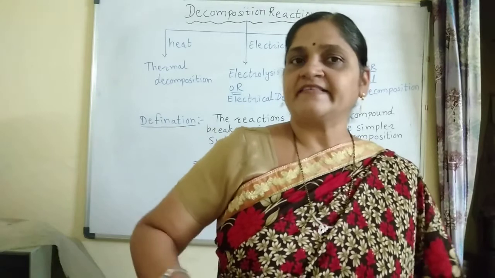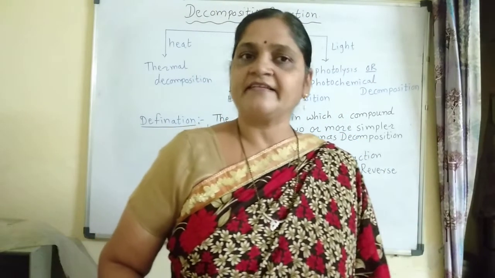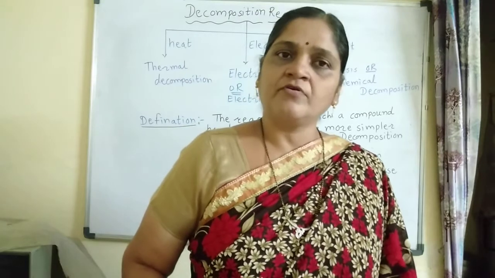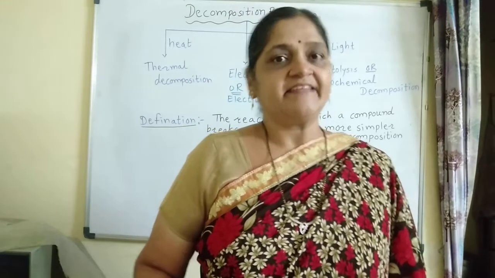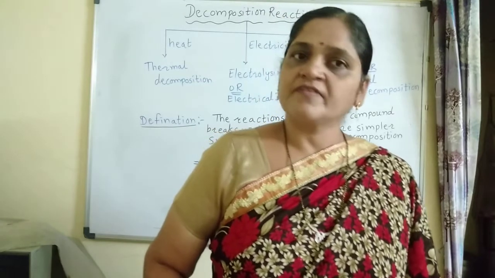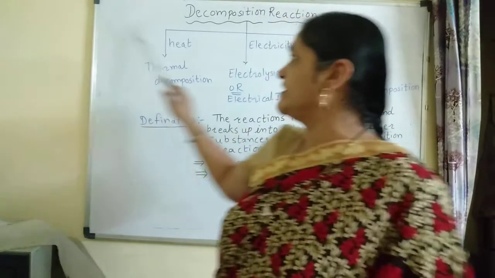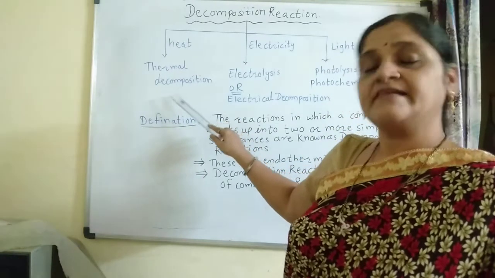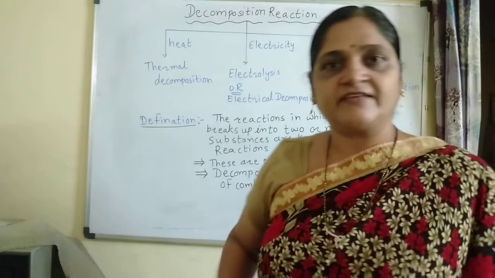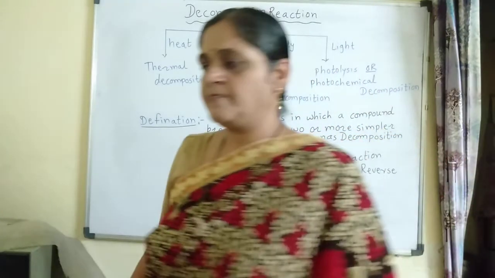So here the exact opposite process to that of the combination reaction takes place. And therefore all the decomposition reactions are the reverse of combination reactions. Now first of all, we are going to consider the first type, that is thermal decomposition reaction, along with different examples. So let us see the first example.